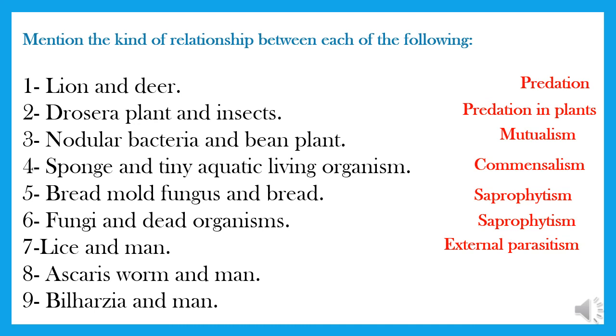Parasitism is the name of the food relationship, while the parasite is the name of the living organism that gets benefit. So don't write external parasites. You must write external parasitism because I asked about the type or kind of the food relationship here. Number 8, of course, it's internal parasitism, as with Ascaris and the man. Number 9, it's also internal parasitism.